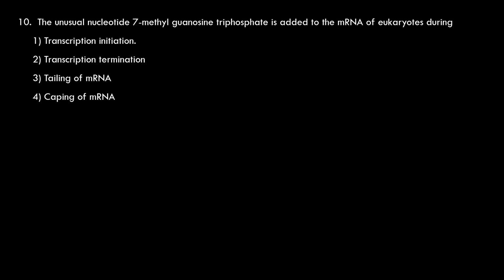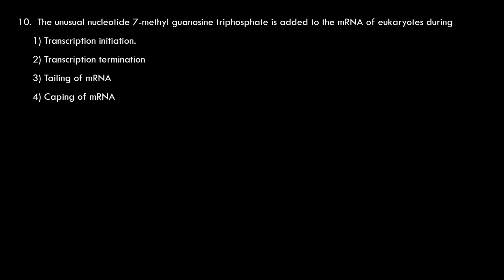Besides adding 7-methyl guanosine triphosphate, the ribose sugars of the second and third nucleotides are also methylated, so that the mRNA is well protected from exonucleases. So that is for capping of messenger RNA.